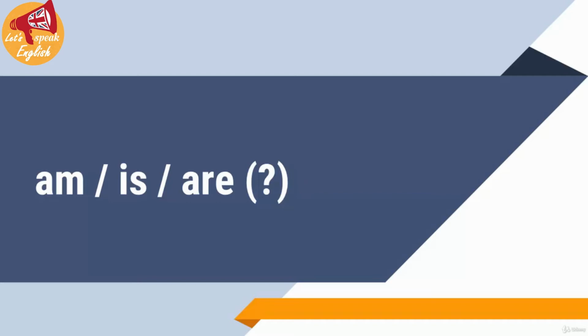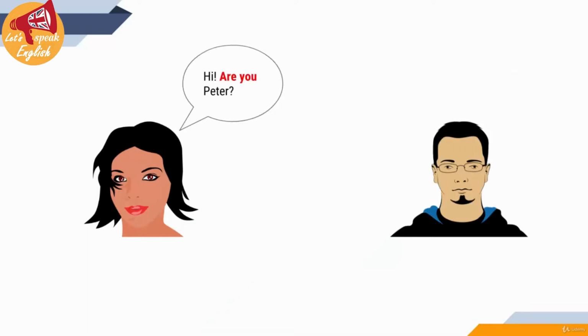Now we know how to make a positive sentence with the verb to be, and how to make it negative by adding not after the verb to be. The next step is to learn how to make questions. If you want to ask something with the verb to be, what do you need to do? The answer is simple. You need to change the places of the verb, are in this case, and the pronoun,